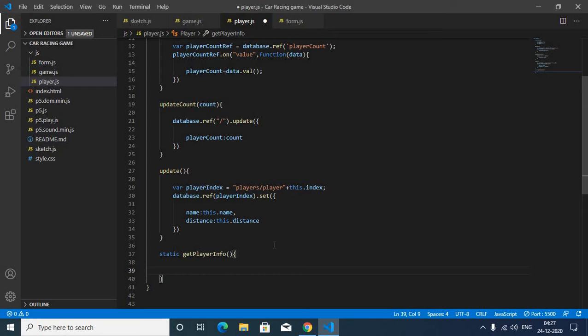Inside these curly brackets we will make a variable playerInfoRef, which is equal to database.ref, and in parentheses give quotes and inside these quotes write players.